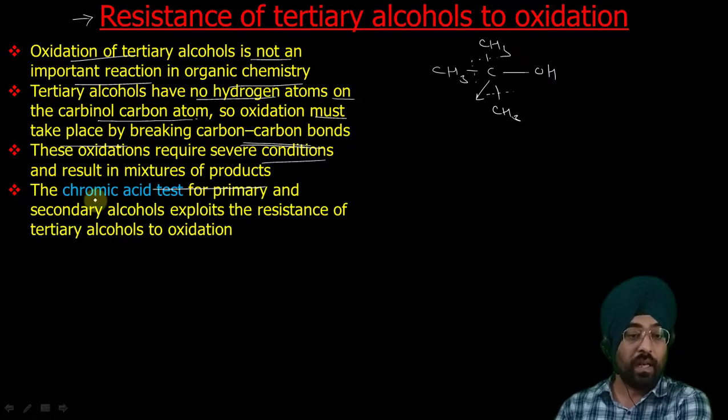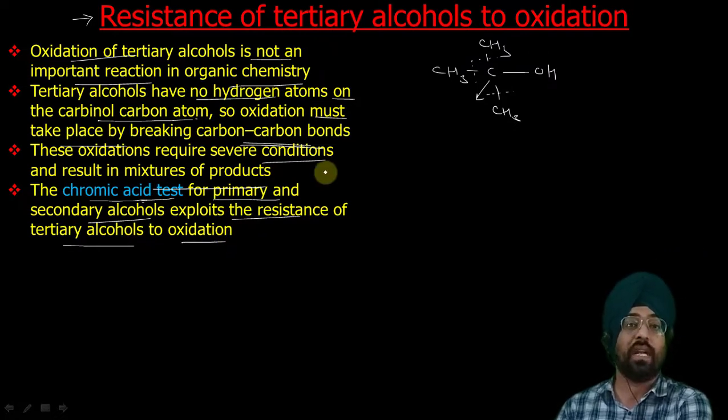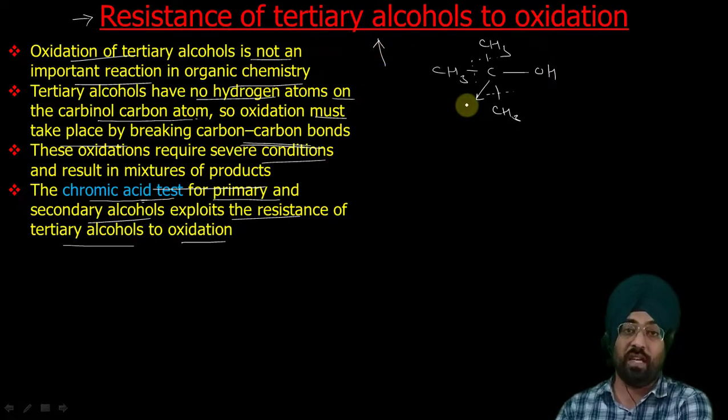But there is a test called the chromic acid test for primary and secondary alcohols. It uses the resistance of tertiary alcohol to oxidation to distinguish between primary, secondary and tertiary alcohol. So we have used this property of tertiary alcohols, as they are not easily oxidized.